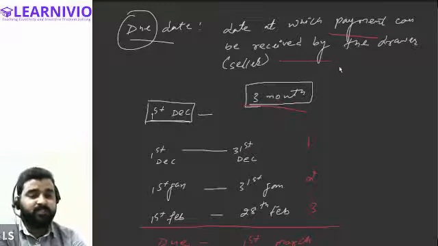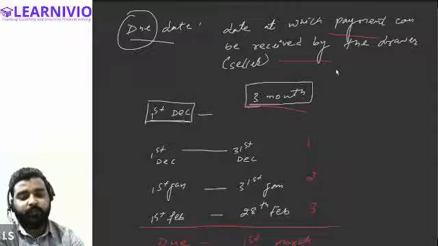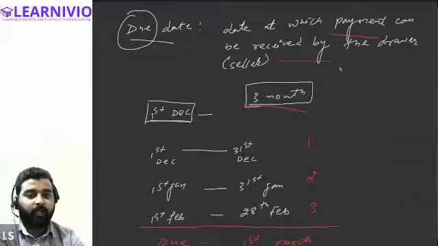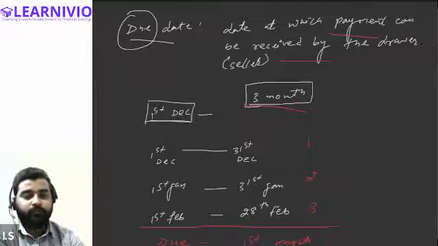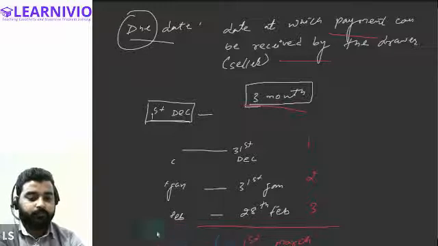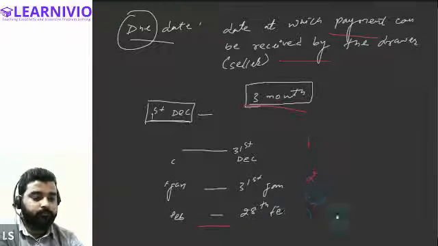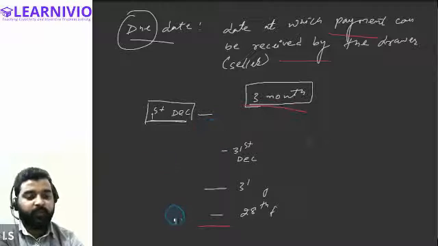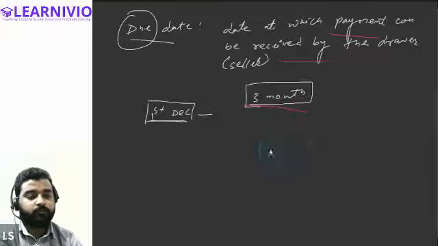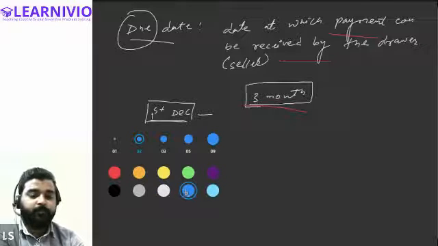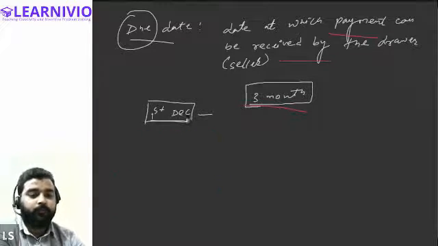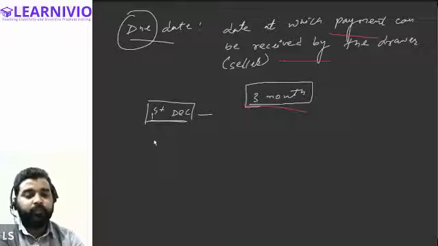Now, in this chapter, this is not the way we calculate the due date. How the due date is actually calculated, let me show you. First of all, if a particular bill has been drawn on 1st December 2021, then the due date for this kind of instrument will be, first of all, in order to calculate the due date, we don't count the date of drawing.